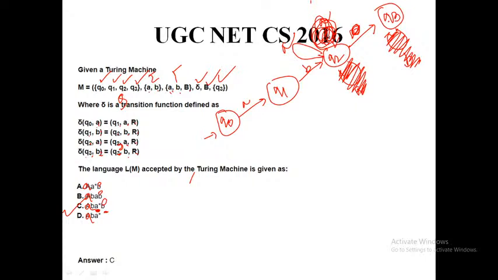Okay, so at Q2 if I receive capital B, I replace capital B by capital B, and I move my direction towards right, and I reach the final state, that is Q3. So again I am repeating.